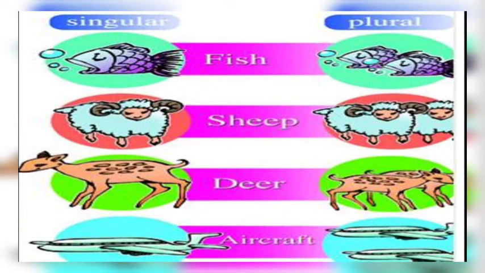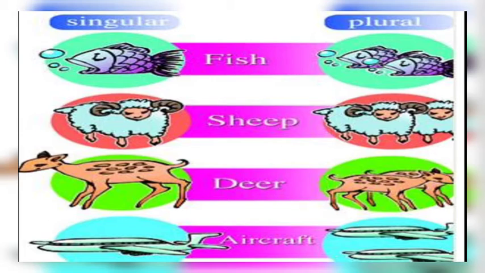As you can see in this picture, fish: if there is one, same fish. If there are many, again fish. If one sheep, so sheep. Many, still sheep. Deer, and the same for aircraft. We never say aircrafts. The singular and plural form of aircraft is always aircraft.